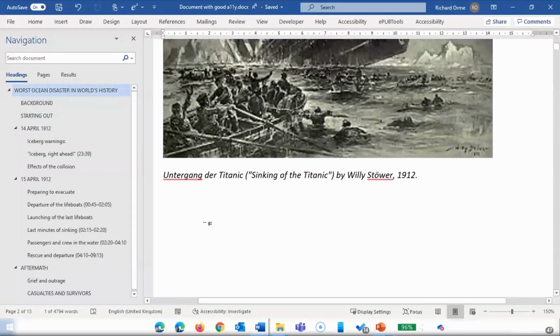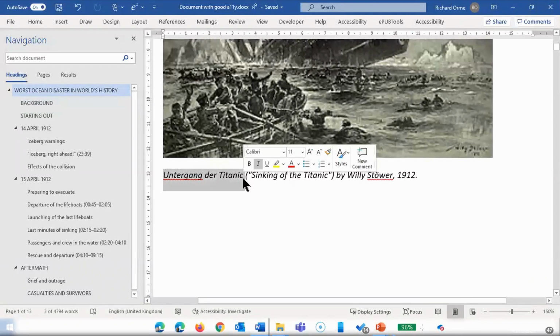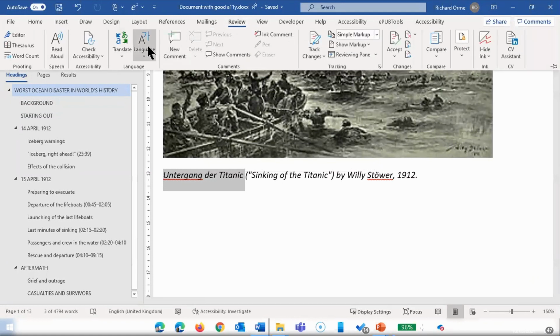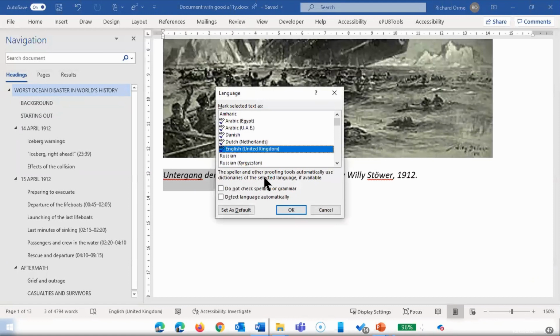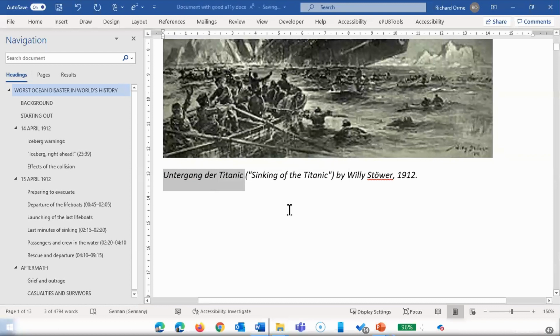To mark the document language, you have to select the text, and then in the review ribbon, the review pane at the top, you need to choose language and then set language, and there from the list of languages select the correct language which the document text is, and then you can click OK. This will help the assistive technology users in having the text read aloud or converted to some other formats.